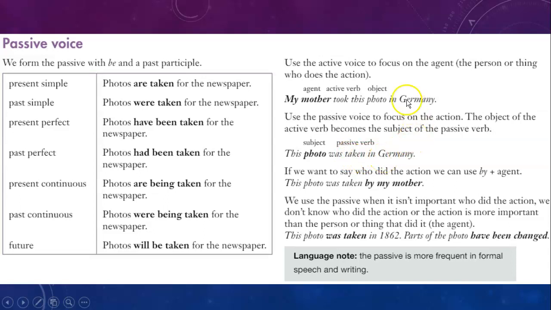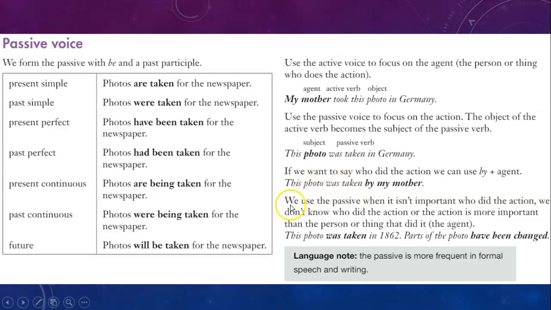Now, notice that I didn't mention the doer of the action. I only mentioned the object, the photo. I didn't mention my mother. So if I want to say who did this, this is how we do it. If we want to say who did the action, we can use by. This photo was taken by my mother. This photo, you see, the object right here, the verb to be in the past and singular, third person, was, and the verb in the past participle, taken.